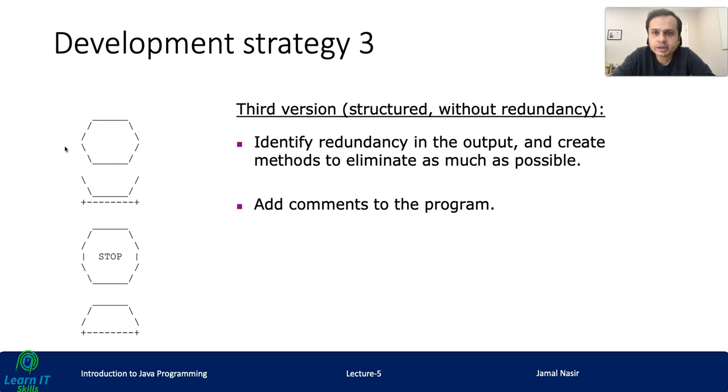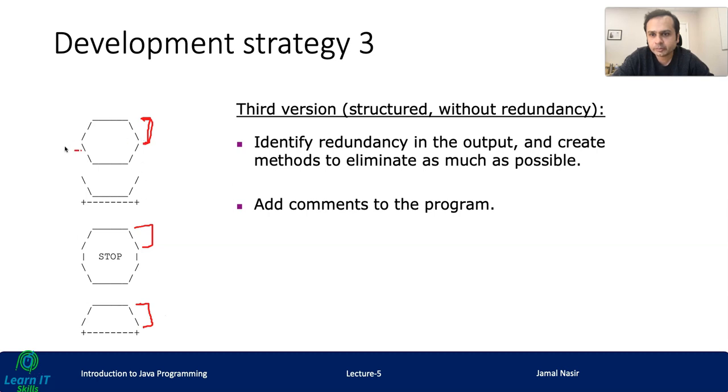So in strategy 3, we can identify redundancy, right? You can see this top part of an egg is repeating here as well, and even here as well.